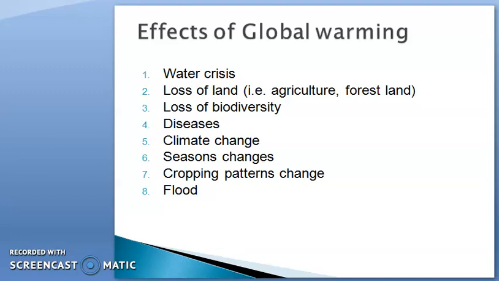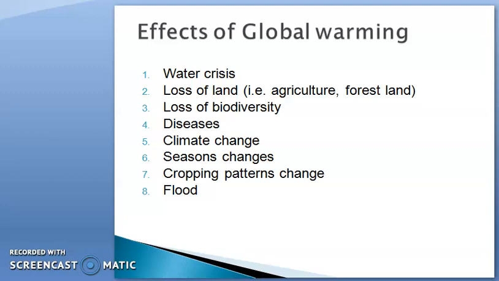Third point is the loss of biodiversity. The biodiversity part is the living things, and they are directly related with our lithosphere, the forest land, agricultural land, and etc. So the water level will increase, so their adverse effect will be shown on the biological diversity, they may decrease.